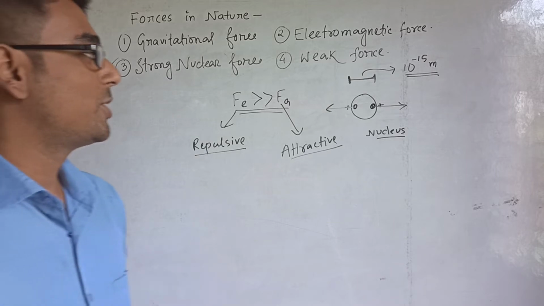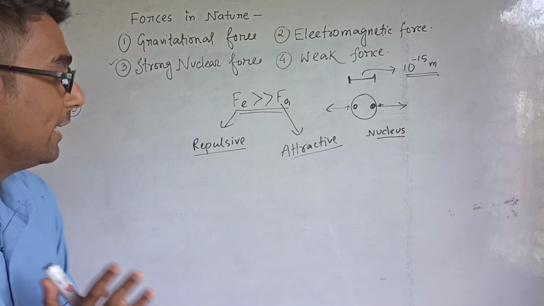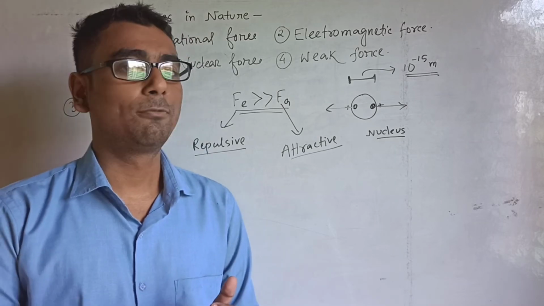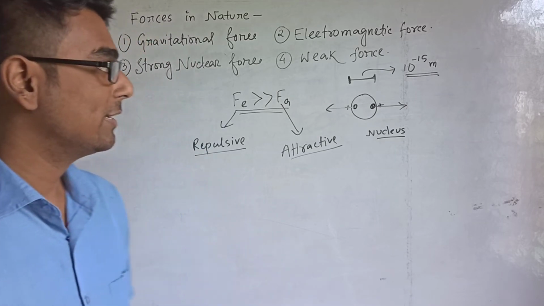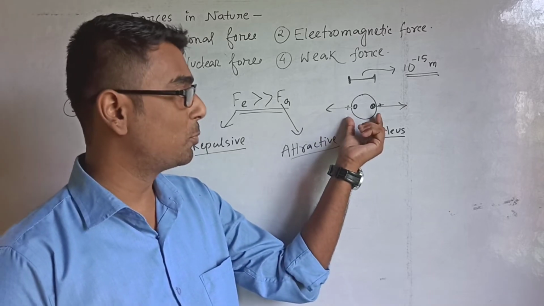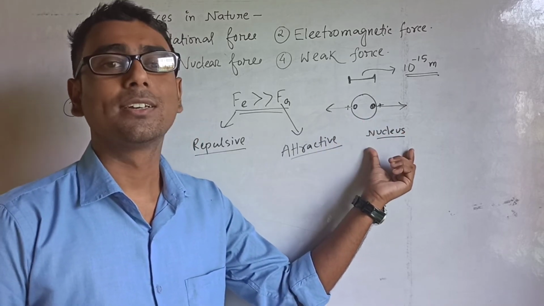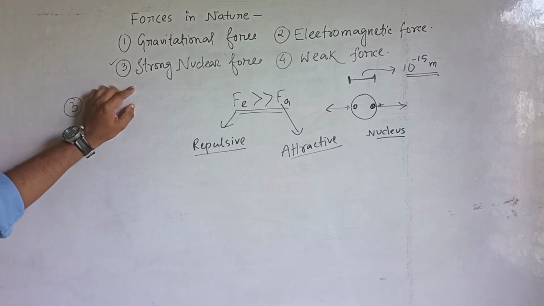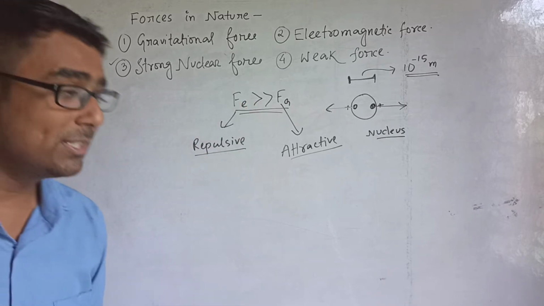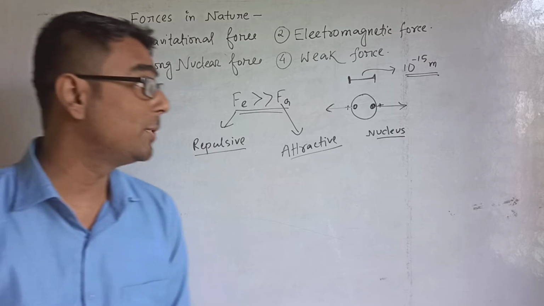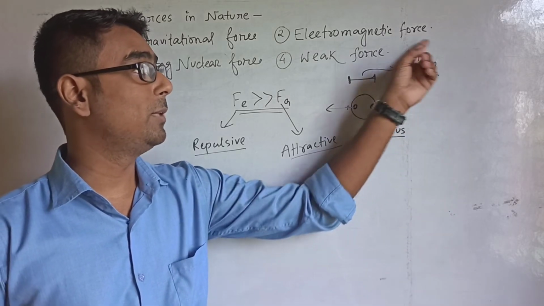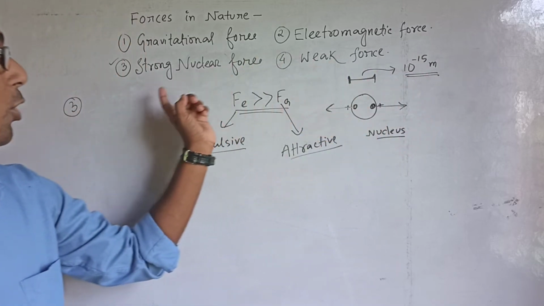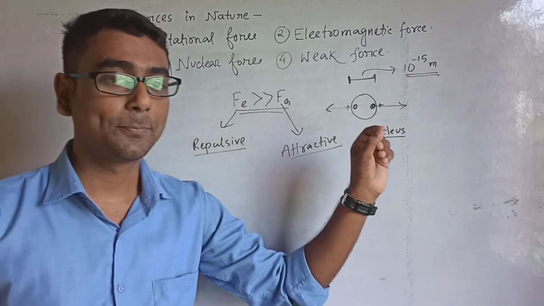Now to answer this question, there exists one more, a new type of interacting force, between these two protons inside the nucleus, and the force is named the strong nuclear force, okay, which is distance dependent. That means whenever the distance is of the order of 10 to the power minus 15, only then will the strong nuclear force act.